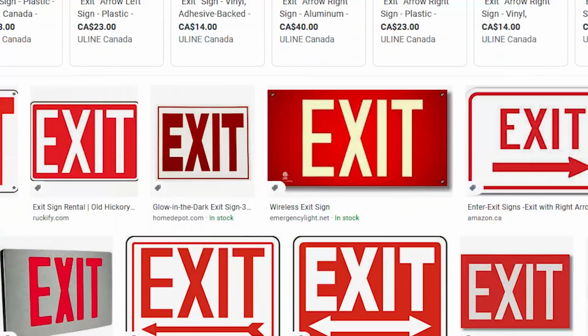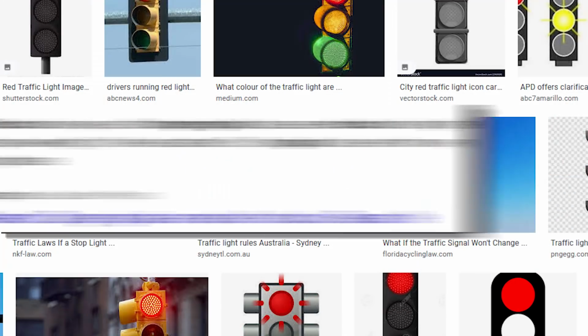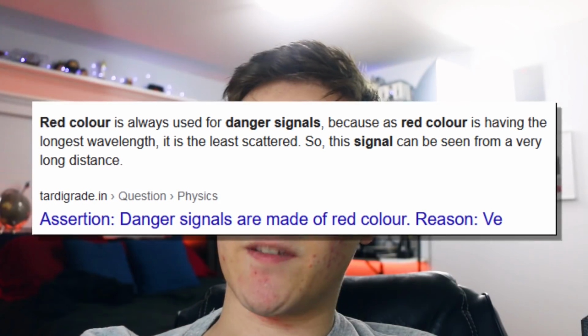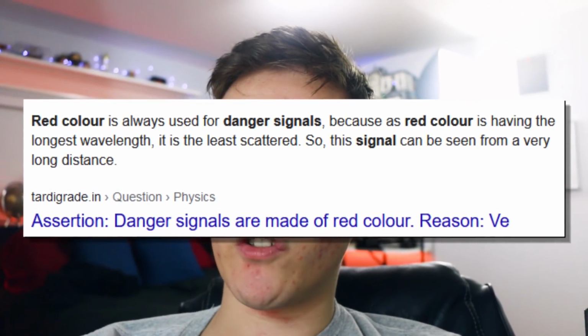But there's also another point to this. Stop signs, exit signs, do not enter signs, danger signs, they're all red because people notice red first. And because society has made stop signs red, people assume it means danger. All of these things mean danger, so of course red means danger. So already we have a bias towards red because we think instinctively that red is the killer, because it's just dangerous to trust him.